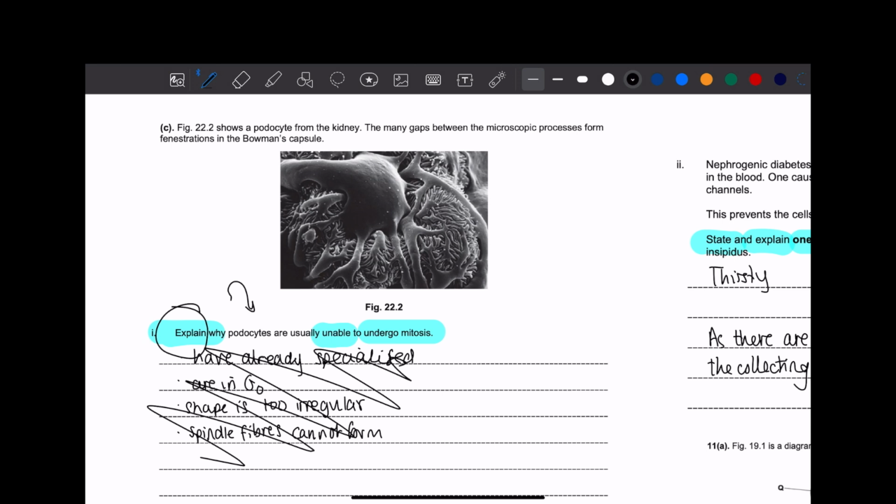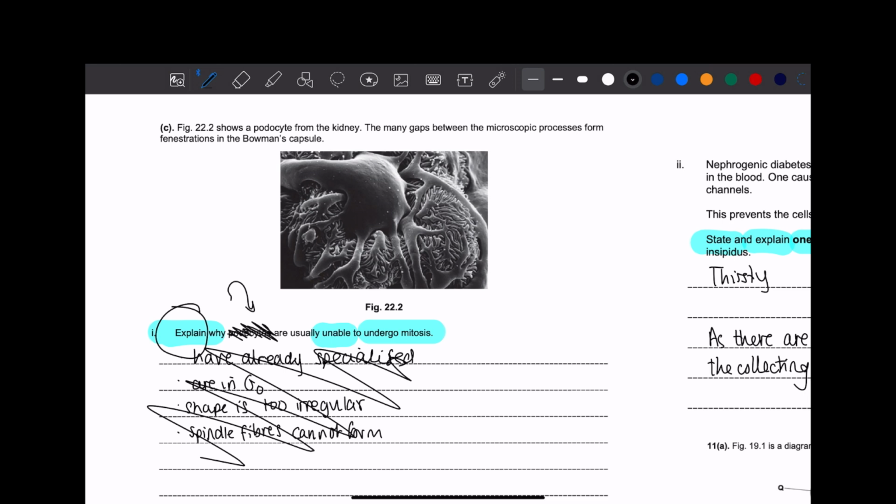Right, so this is where exam technique comes in. Ignore the podocytes. Who cares about them, right? Cross that out and just change the question to this: explain why structures, cells or something, are unable to undergo mitosis. And with that, you have an answer to say, okay? Very easily, if they're not undergoing mitosis, they're specialized, right? If they're specialized, they're in stages like G0, okay? Why can't they undergo mitosis?